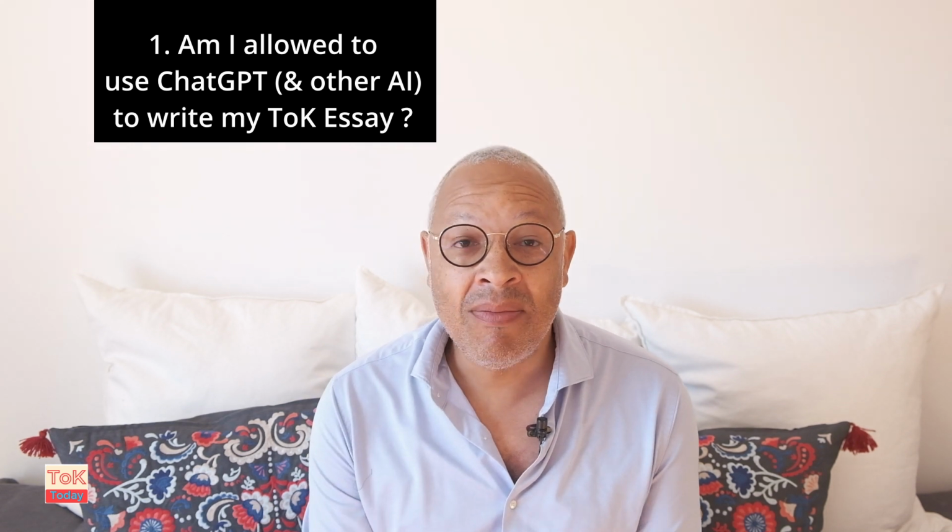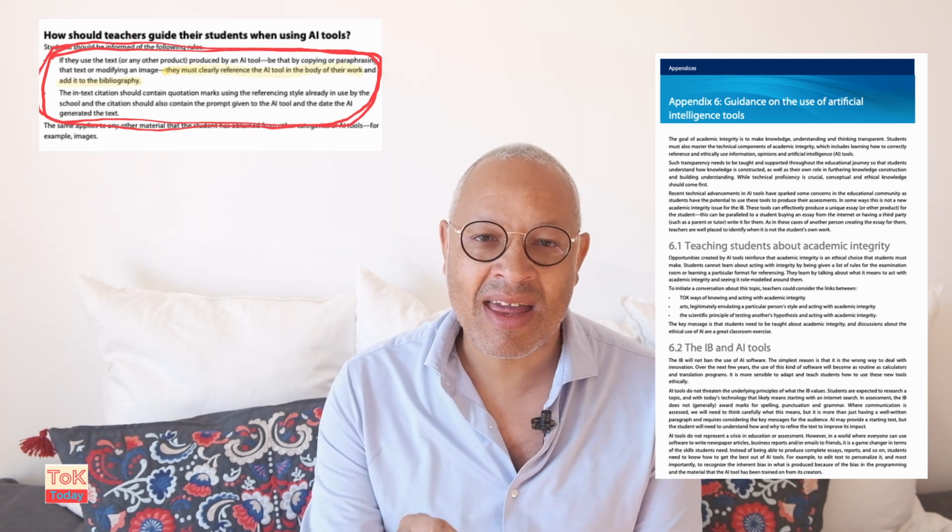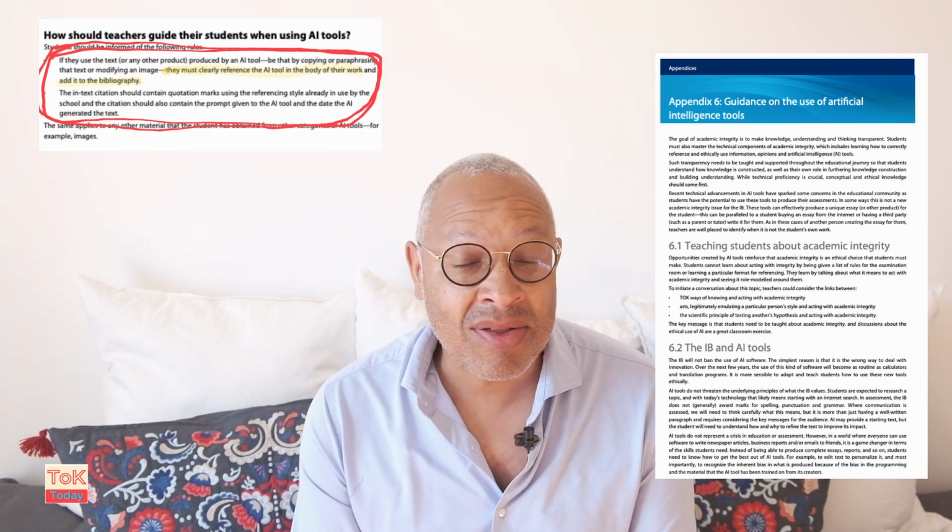So first of all, am I allowed to use ChatGPT or other AI to write my ToK essay? Well, on March the 15th, 2023, International Baccalaureate updated their academic integrity policy, and in one of the appendix you'll find that they say that you can use AI such as ChatGPT, but you have to cite it like you would cite any other source that you use.